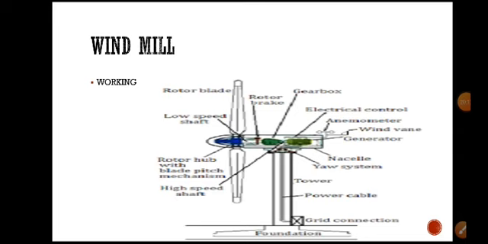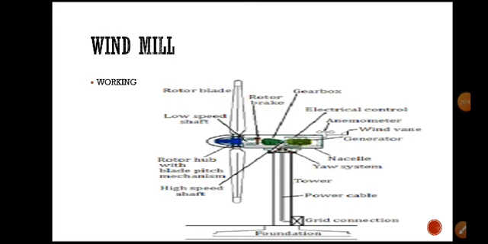Here we have a gearbox. Due to the low shaft speed, the rotor blades are moving at a certain speed, and we have a gearbox. That gearbox converts the speed into a higher speed, right? The energy is converted here from the low speed shaft to the high speed shaft. Due to the high speed shaft, we can control the rotor speeds by using rotor brakes.